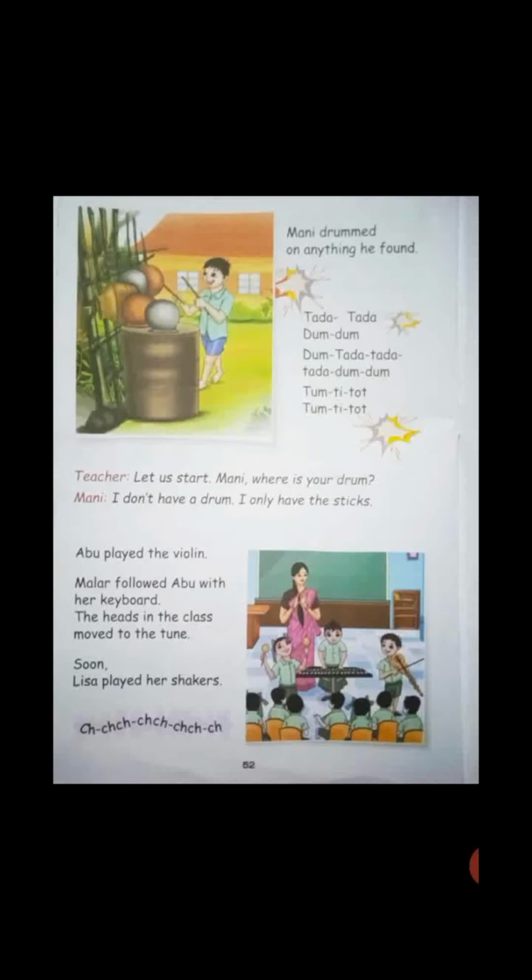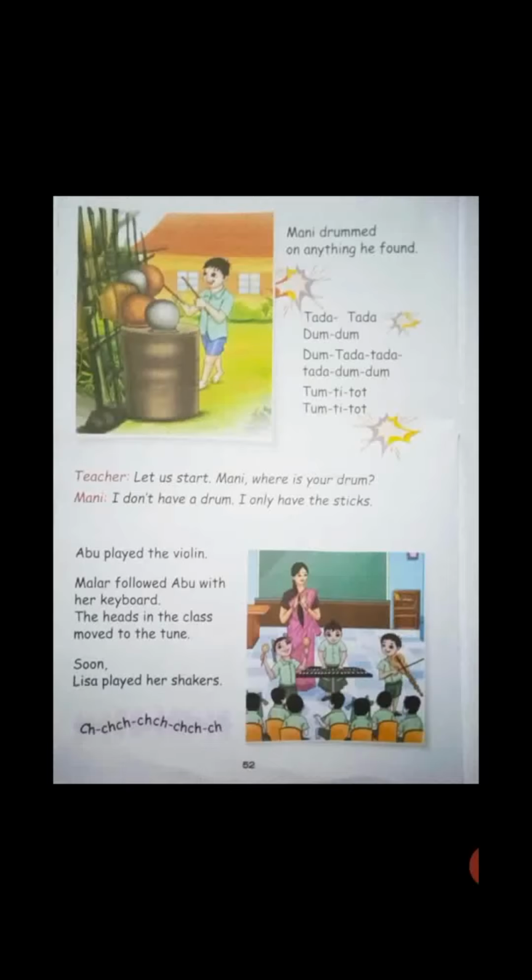So next line, Abu played the violin. Malar followed Abu with her keyboard. The heads in the class moved to the tune. Soon Lisa played her shakers, and it gave the sound like this, it seems. That is sh, ch, ch, ch, ch, ch, ch. When we shake the shakers, it will give the sound like this.